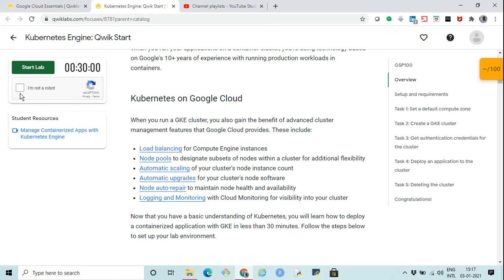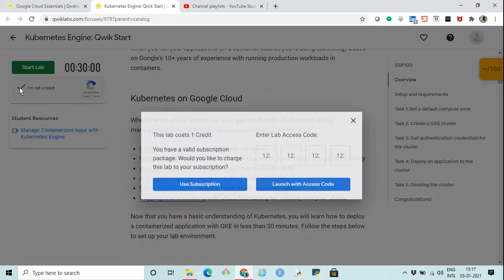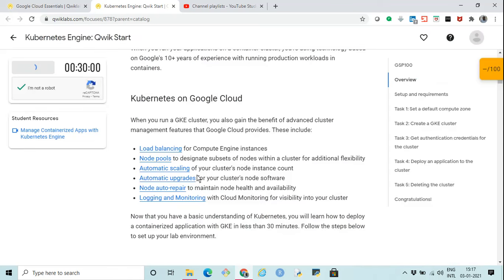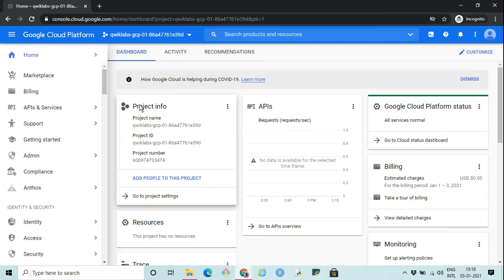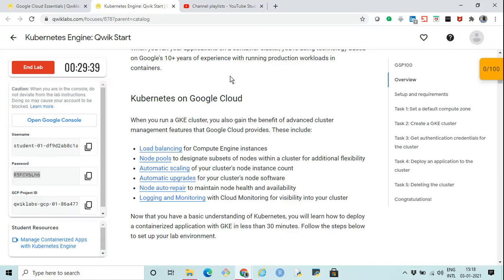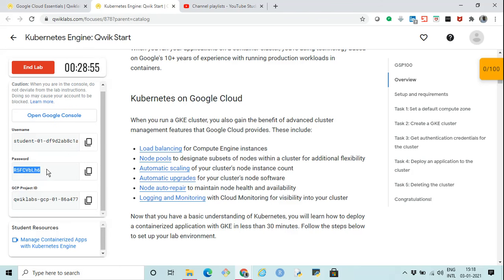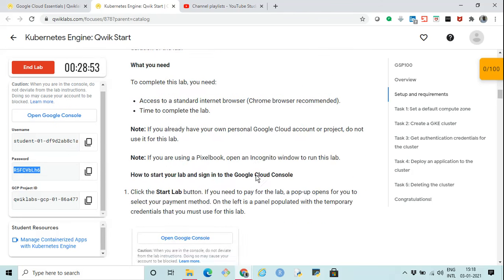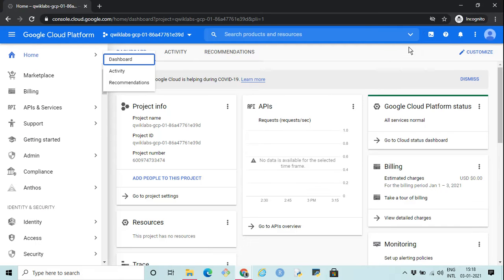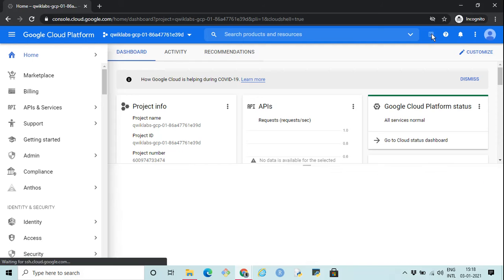Hit on this start lab button. Let's wait for it to come. It will cost 1 credit. That is fine. Let it come up. Okay, so I'm connected to GCP. There is the GCP console, using the credentials which I got here: username, password, and this is the project ID. Now let's open up the Cloud Shell. For this, we have to click on this Activate Cloud Shell button and wait for it to come up.